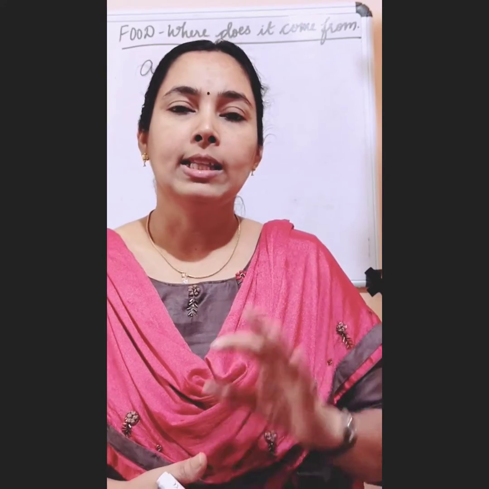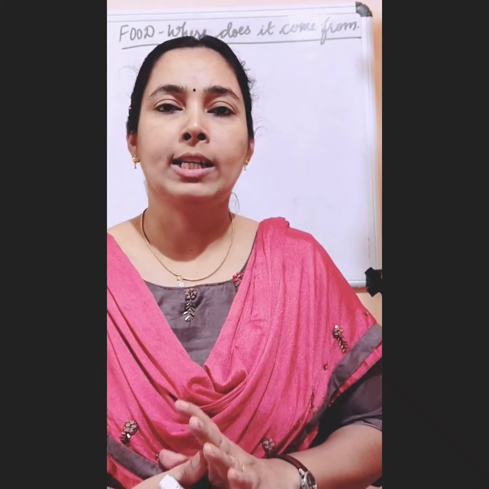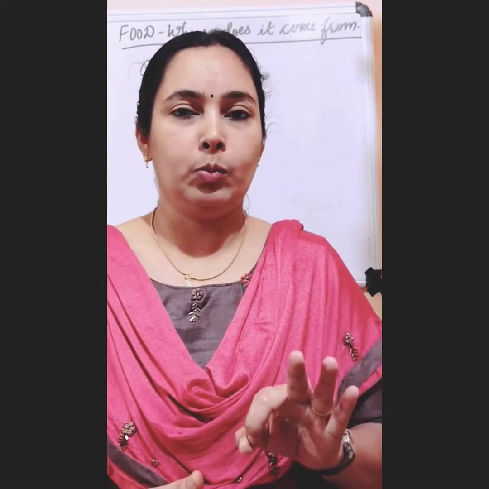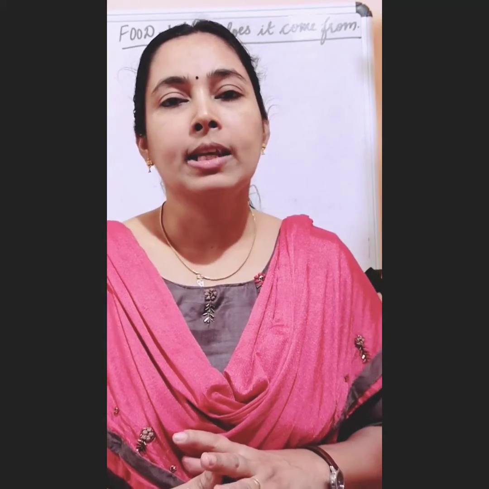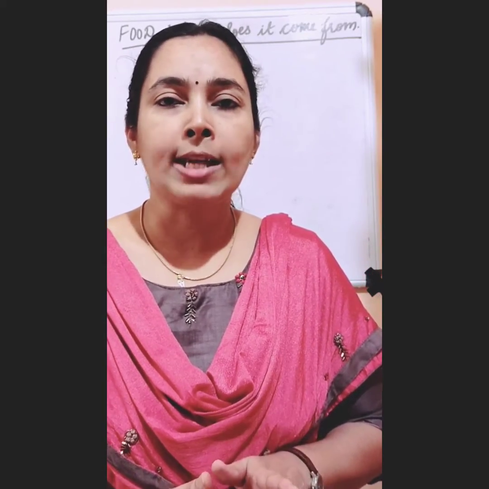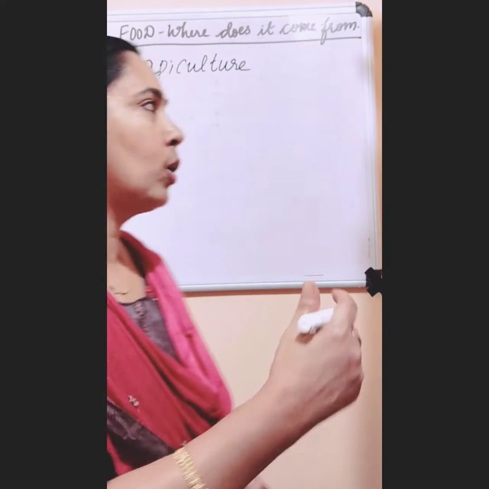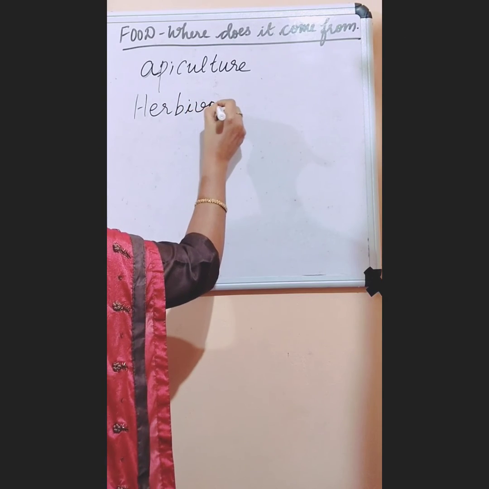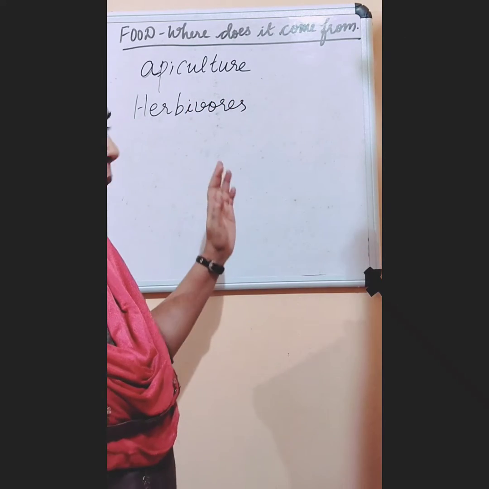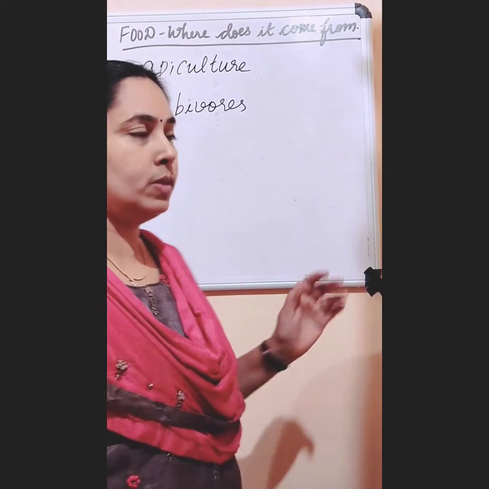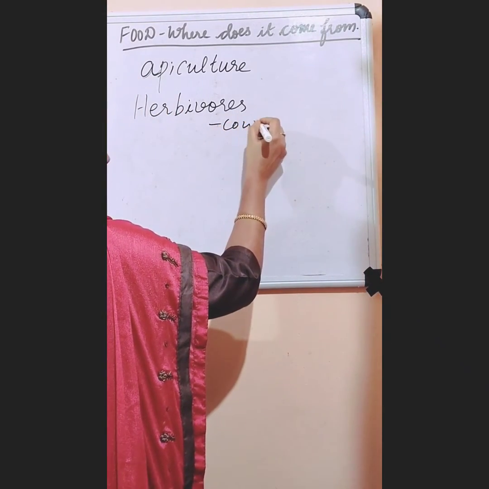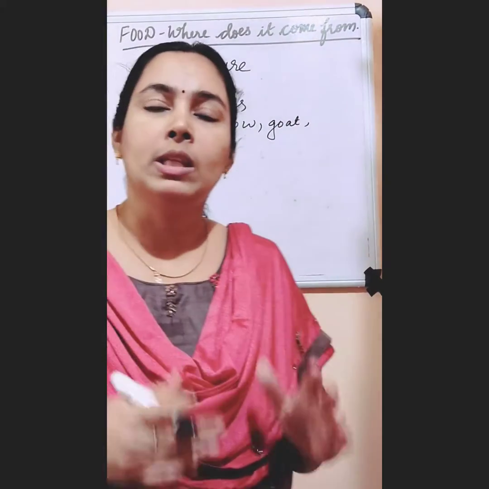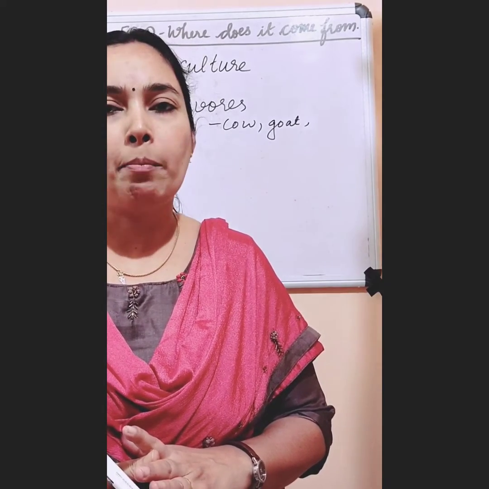Okay, so we can see based on this type of food that is eaten by the animals, all animals are classified into 3 groups. Okay, so the animals that eat only plants or plant products, they are called herbivores. So animals that eat only plants or plant products are called herbivores. So examples what? Cow, goat, buffalo, giraffe, zebra, all these eat only plants or plant products.